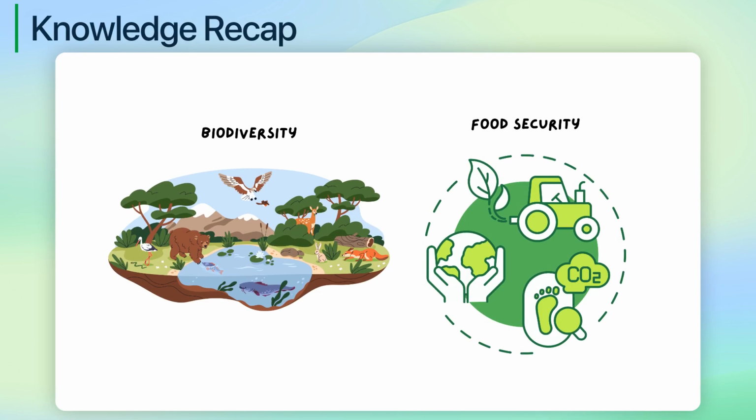So far, you have learned about biodiversity and food security. You've understood the importance of maintaining diverse ecosystems and how food security is essential for sustaining human populations. This knowledge about balancing ecosystem health and ensuring adequate food supplies lays the groundwork for today's lesson on agricultural practices.